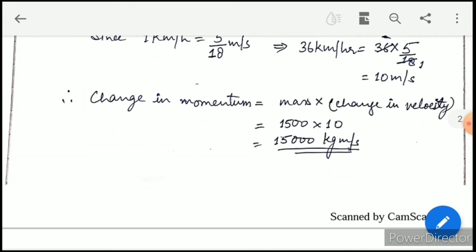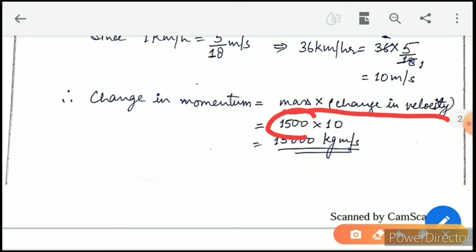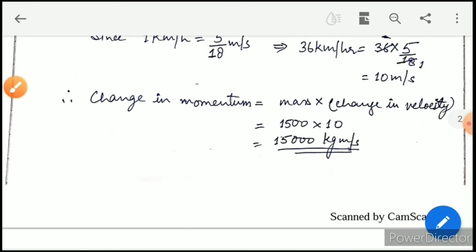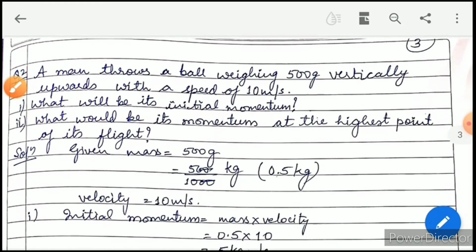So change in momentum will be mass into change in velocity. Mass is 1500, velocity change is 10. So by multiplying we get the change in momentum as 15,000 kg meter per second. Now come to the next example.